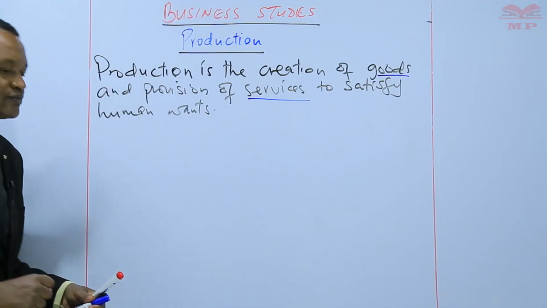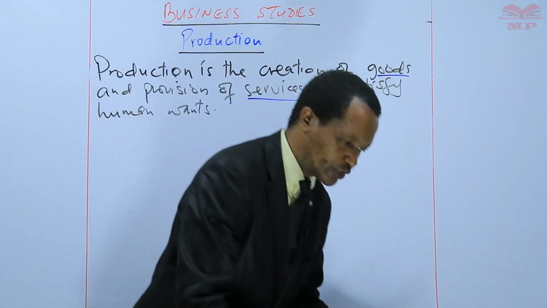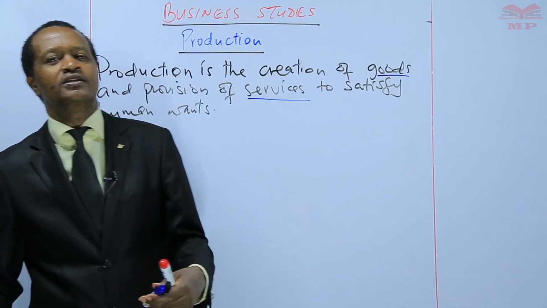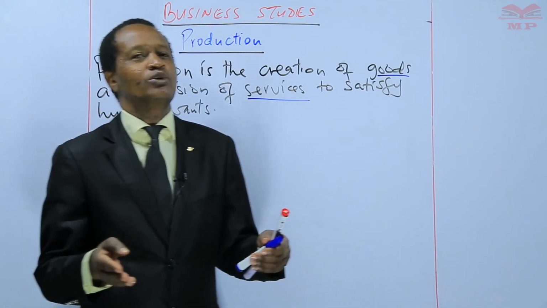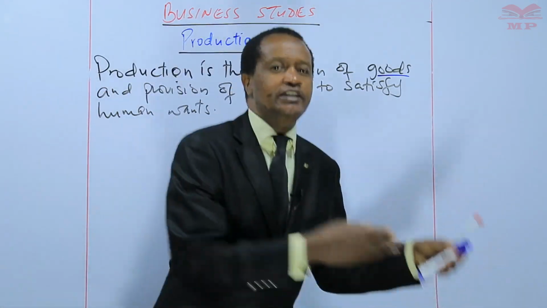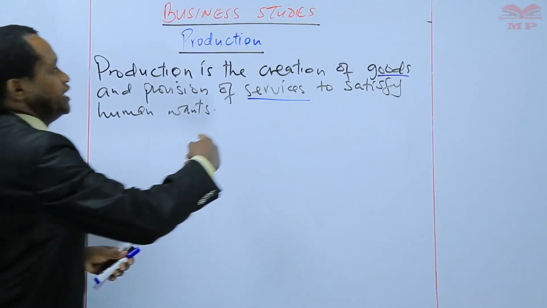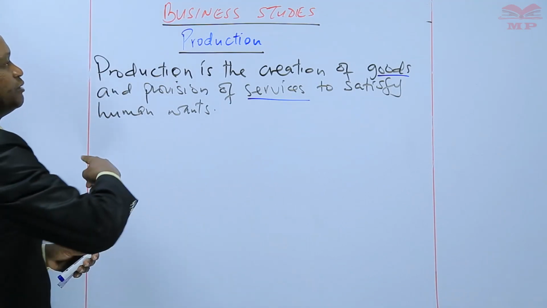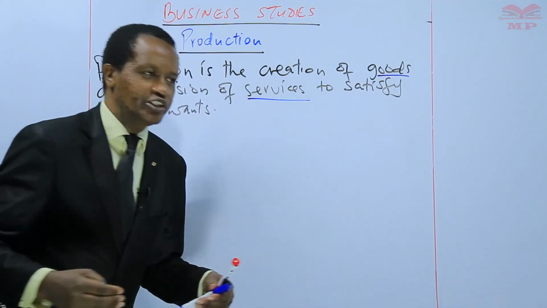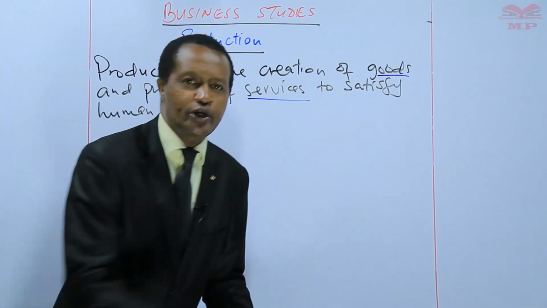The goods or services that are created through the process of creating goods and providing services are generally referred to as products.